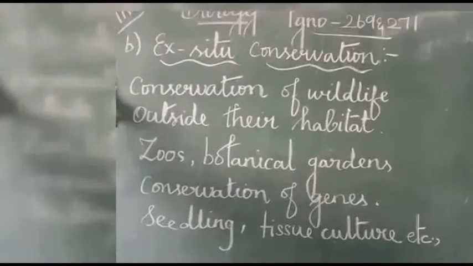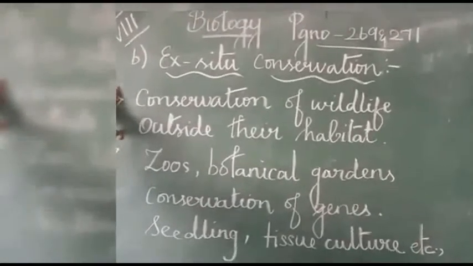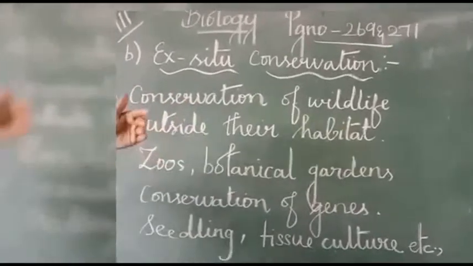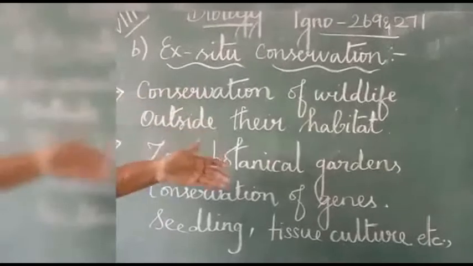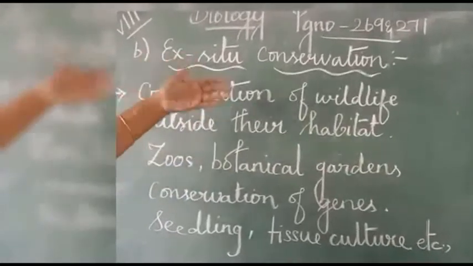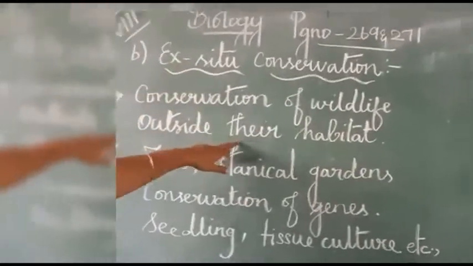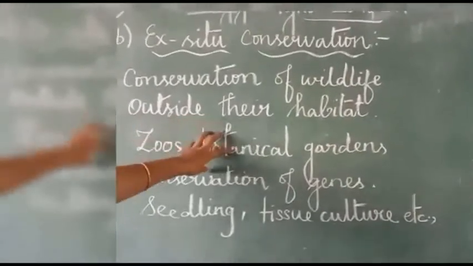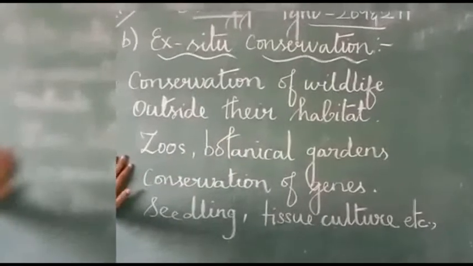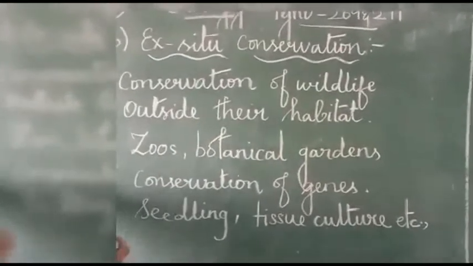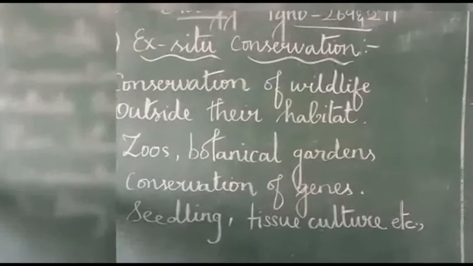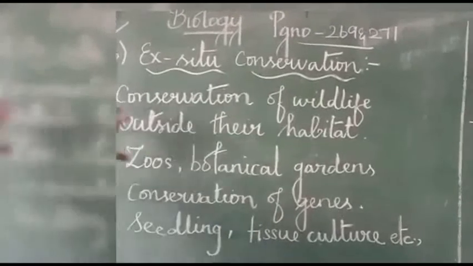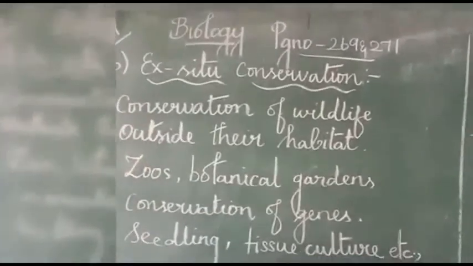This is also one of the ways of protecting wildlife: conservation of wildlife outside their habitat, other than the national parks or sanctuaries. Ex means outside, so ex situ means we protect the animals outside their habitat. In what ways? One is zoos or botanical gardens, or conservation of genes, and we can even preserve animal or plant species by means of seedlings and tissue culture. These techniques are followed for this conservation method.